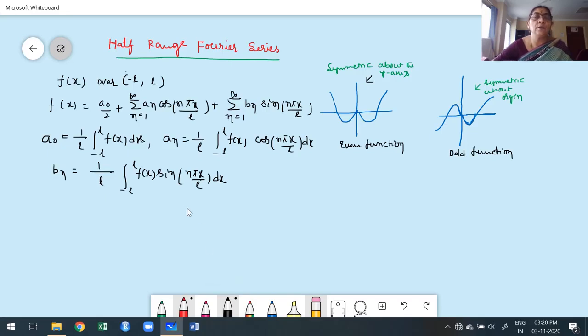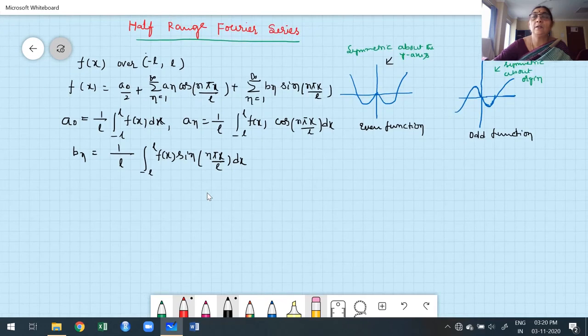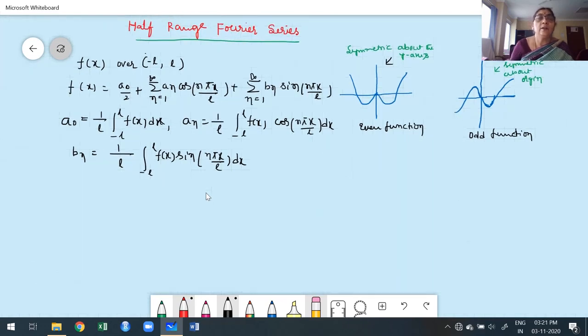Now suppose the given function is defined in the interval minus L to L. I already explained that whenever the interval is in the form of minus L to L, it is not necessary to construct the Fourier series using that. We are going to step into another part: we go for the even case and the odd case.